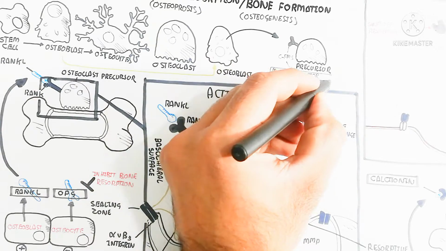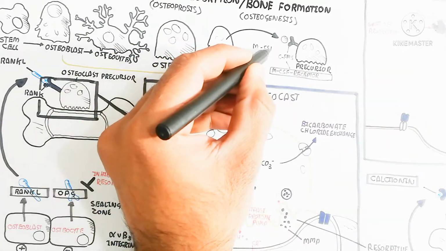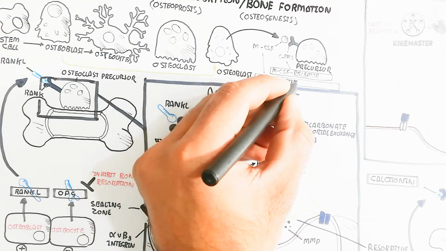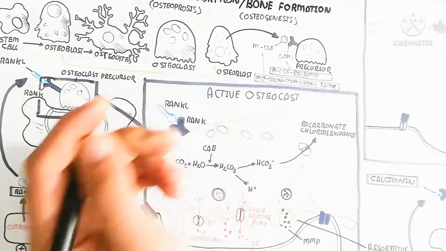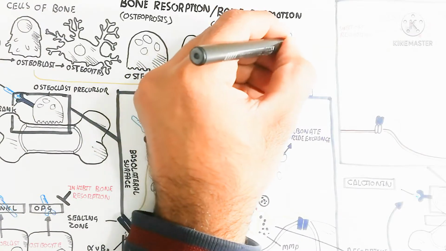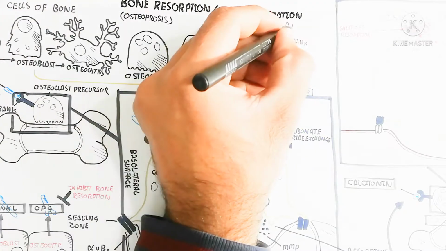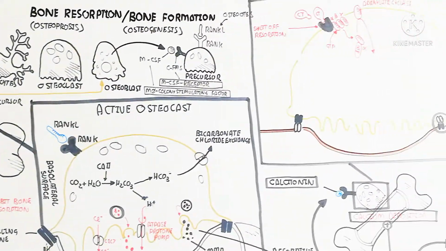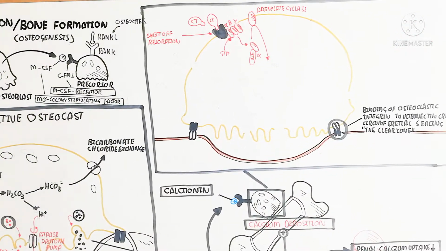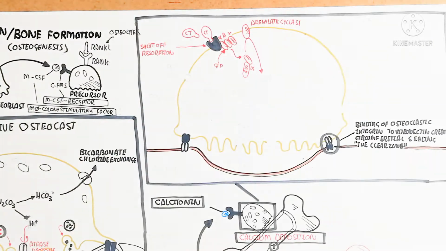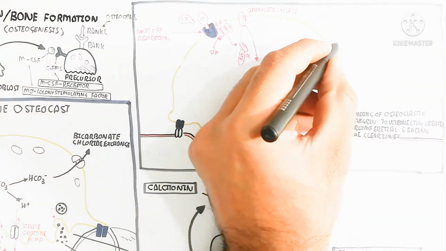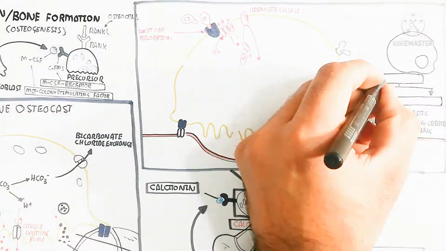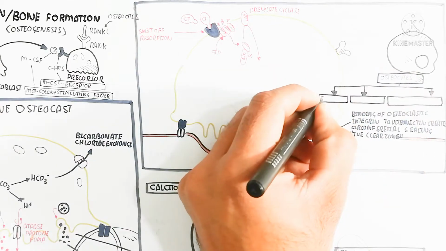In this way the CFMS, that is the MCSF receptor, the macrophage colony stimulating factor receptor, will bind with the MCSF, and after this binding the immature or precursor osteoclast will become mature by RANKL, which will bind with the RANK of the osteoclast. This RANKL comes from the osteocyte.